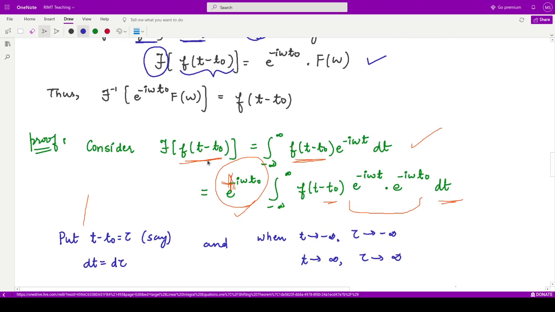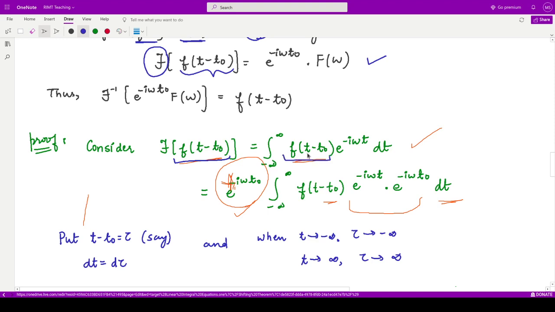For the proof, we consider the Fourier transform of this function f of t minus t naught. By definition, this is equal to the integration from minus infinity to infinity of f of t minus t naught e to the power minus iota omega t dt, right? So this is by definition. Whatever you have here, you substitute here.